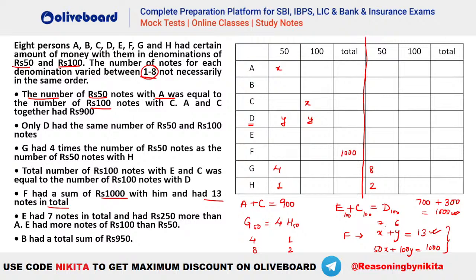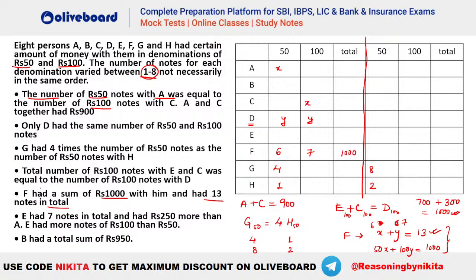I hope this is clear. So 7 and 6 will be the values for your X and Y. I hope this is clear. Okay, this will be 6 here and this will be 7. So X will be 6 and Y will be 7. I hope this is clear, everybody. So what value came for F? 6 and 7 came. So this is equal to 6 notes of 50, that is 300, and 7 notes of 100, that is 700. Okay, so total is 1000 here with F.